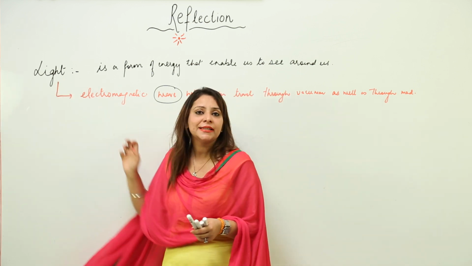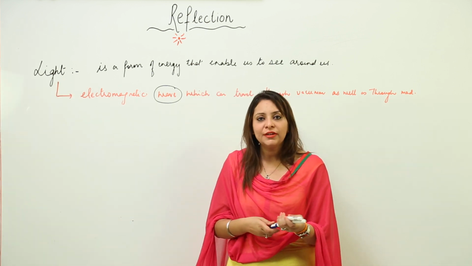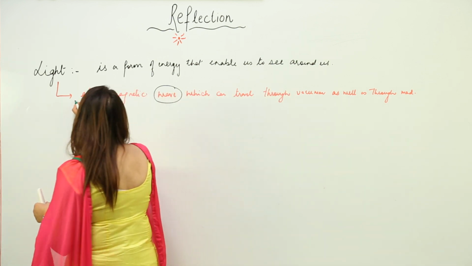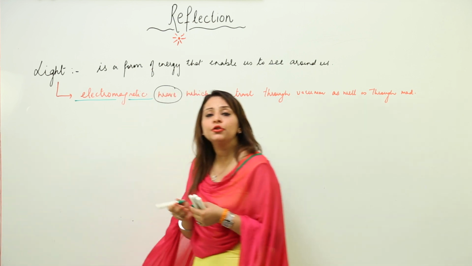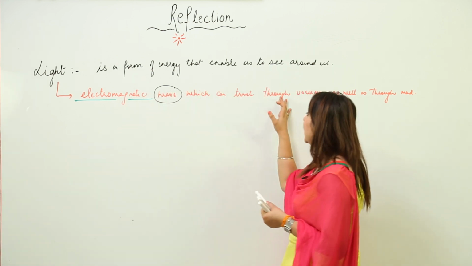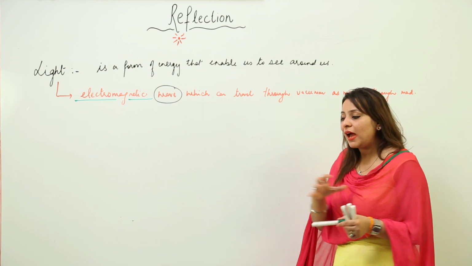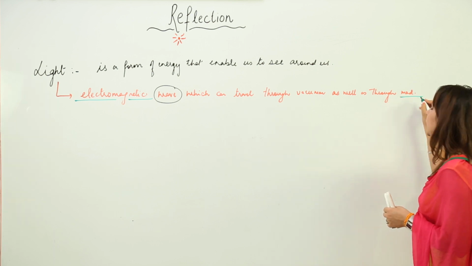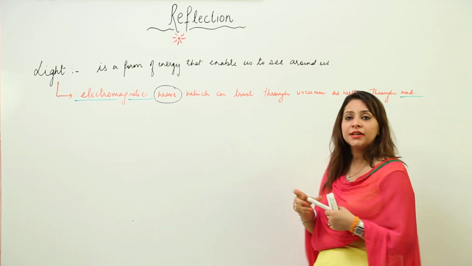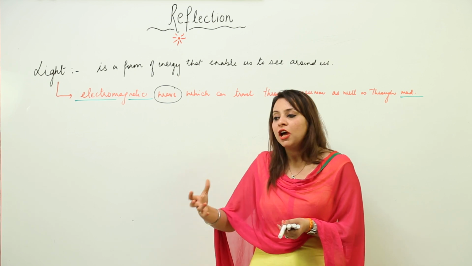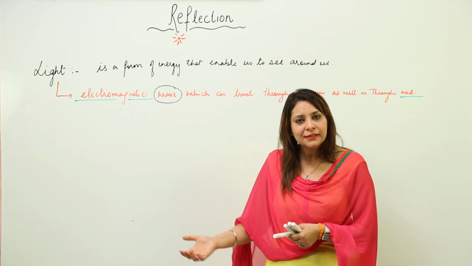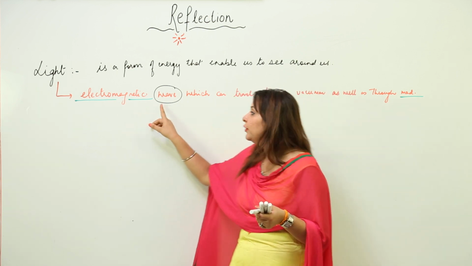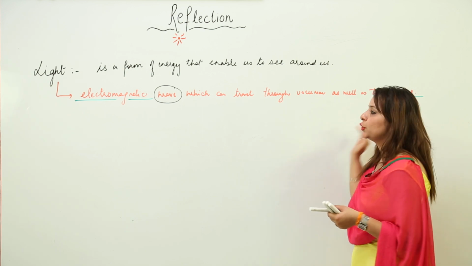So we regard light as a wave. That means there is a periodic, regular disturbance in a medium. And as I told you, it is an electromagnetic wave, and an electromagnetic wave is one which can travel through vacuum. Vacuum is where nothing is present, not even air. And also it can travel through any medium. A medium is where certain things are present, like air, water, glass. They all act as a medium. So light is an electromagnetic wave which can travel through medium as well as through vacuum.